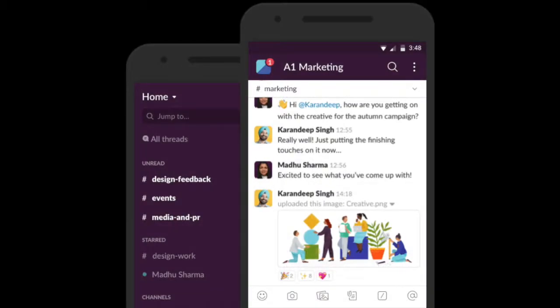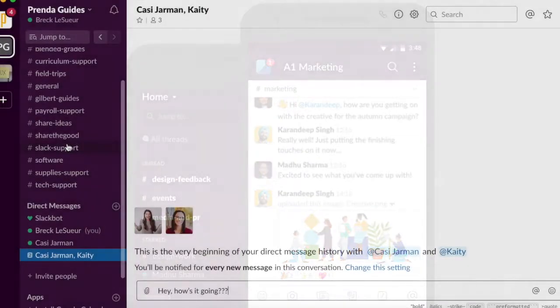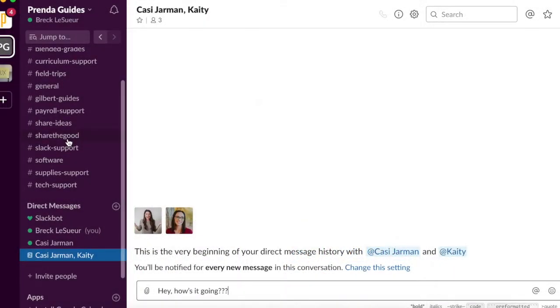Also, Slack has an app that you can download on your phone, so you can use it there. One other thing you may want to keep in mind about Slack is once you start using it, it can be very easy to get pulled into all of the conversations going on there. And this is a good thing when it's done at the right time, but we also don't want Slack to become a distraction for you.